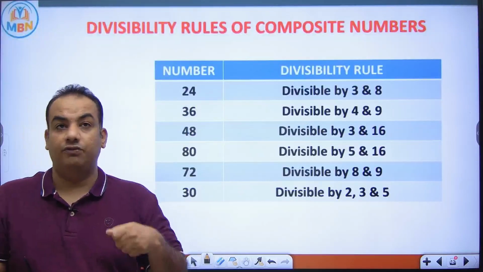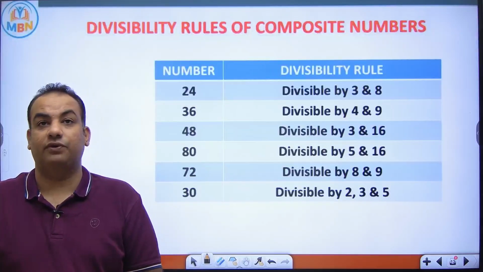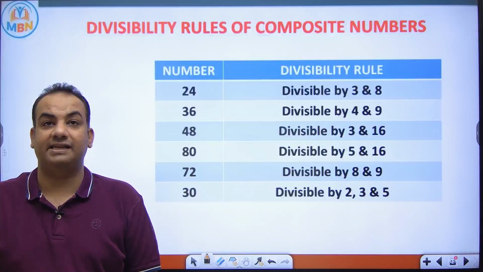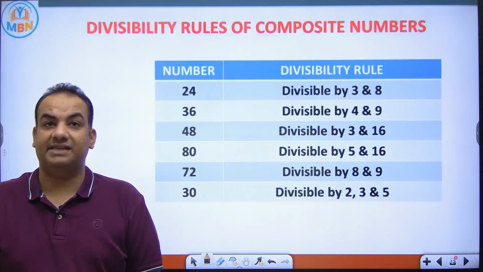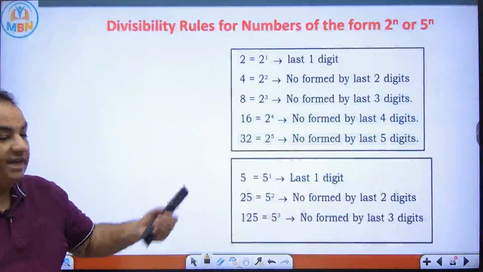Okay. So you will find that divisibility rule of 24 is 3 and 8. For 36 it is 4 and 9. For 48 it is 3 and 16. For 80 it is 5 and 16. For 72 it is 8 and 9. For 30 it is 2, 3 and 5. Now we move to the next part.